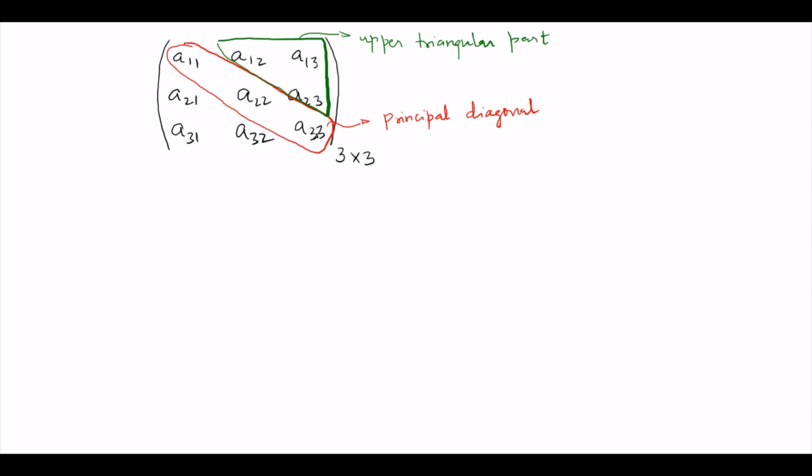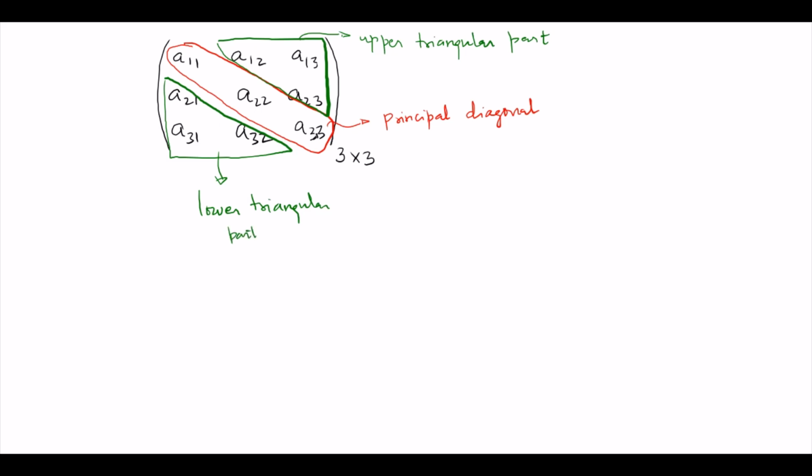And this part is known as the lower triangular part. So let us take a simple case for 3 by 3, and we can extend it to any n by n matrix.